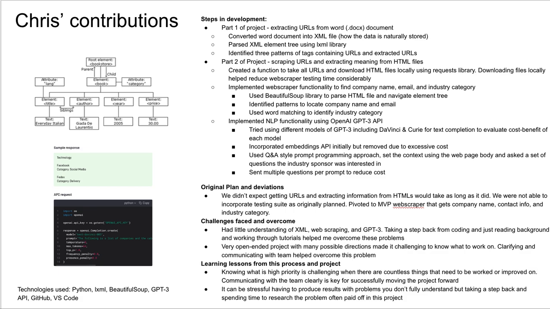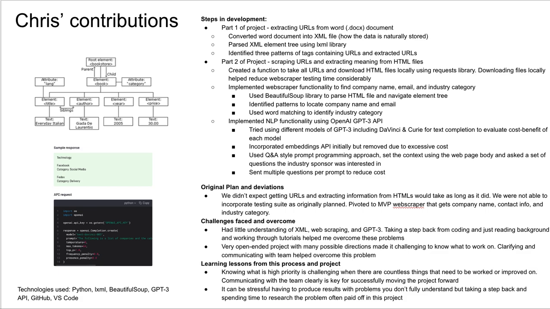For my contributions for part one, which was the portion to extract the URLs, I first looked into how the data was stored, and I found it was stored in XML. And then I learned how to use the Python LXML library to parse the element tree. And within that tree, I found three patterns of tags containing URLs and extracted them using the library.